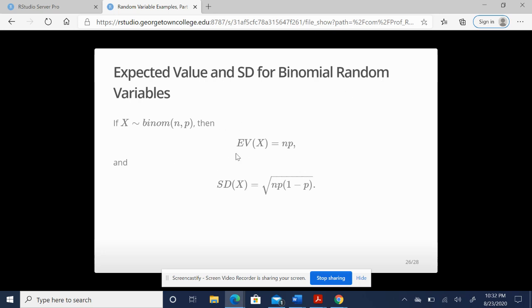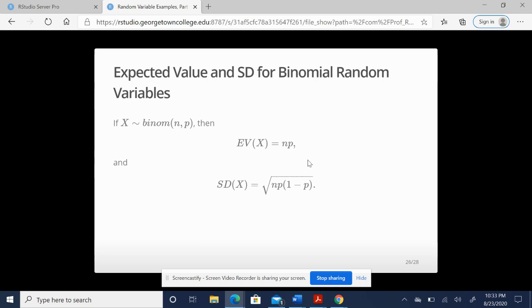Here we go. We're looking at expected value and standard deviation here. Now, in a binomial situation, this can work. In a binomial situation, we can take these little shortcuts to what we're looking for. So if we have a binomial situation with the distribution of a random variable, and we know the number of trials and the probability of success, then the expected value of that random variable is equal to the number of trials times the probability. And that should make sense, okay?